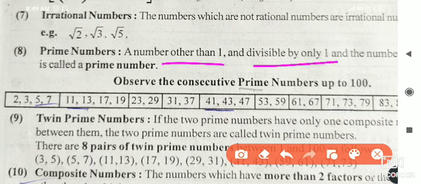Then 2. 2 is present in its own table only, meaning it is divisible by only 1 and itself. 3 is also not present in any other number's table. 4 is present in 2 twos are 4 and 4 ones are 4. So it is divisible by more than 1 number, by 1 and also by 2. So it is not a prime number. If it is not a prime number, it is a composite number.